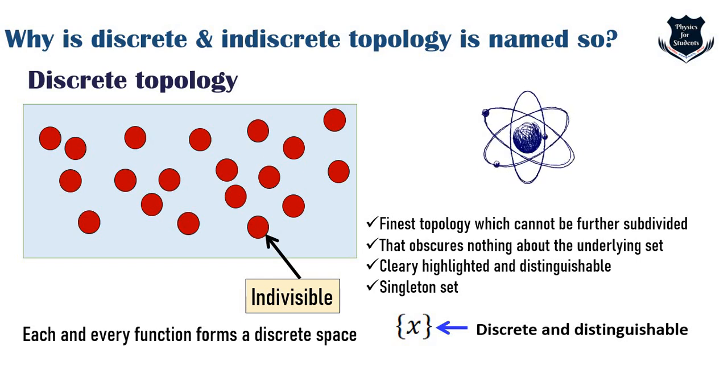It obscures nothing about the underlying set. It is clearly highlighted and distinguishable, and it can be expressed in terms of singleton sets, which I have shown. So this is a very basic and intuitive approach to what a discrete topology actually is.